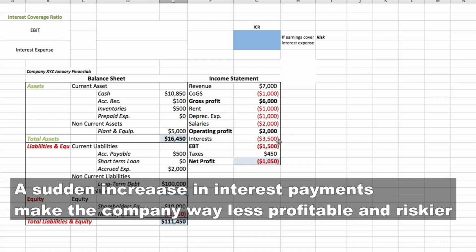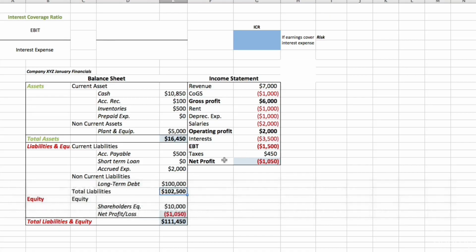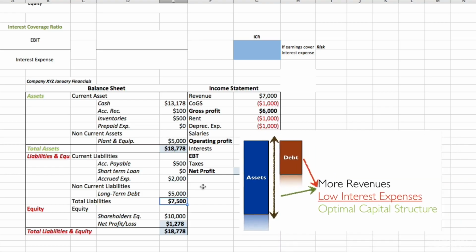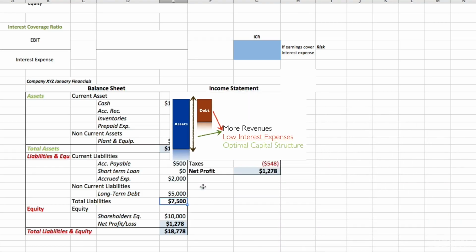In other words, our income statement showed a net profit before, and now we have a net loss of $1,050. This is what happens when a company takes on too much debt and is not able to pay for its interest back. And sometimes it is true that a company which takes on more debt is also able to acquire the resources that will generate more revenues, but we have to strike a balance. For a company to be very efficient from the financial standpoint, it has to have a balance between equity and debt. That's what we call in finance the optimal capital structure.